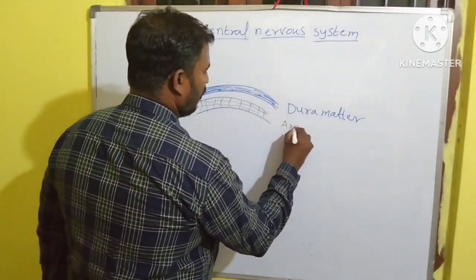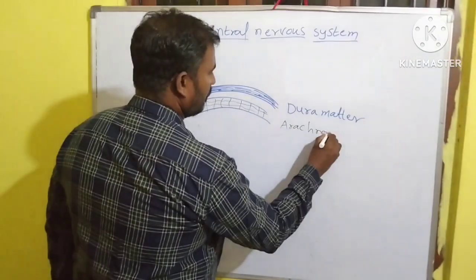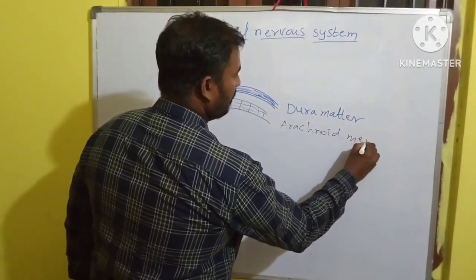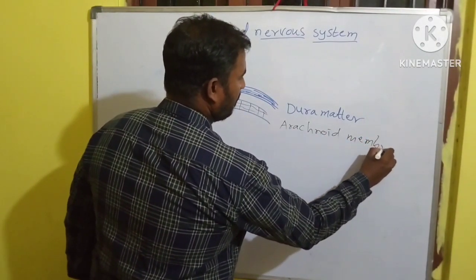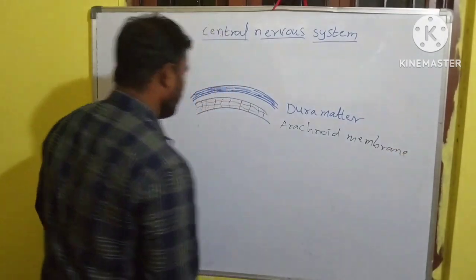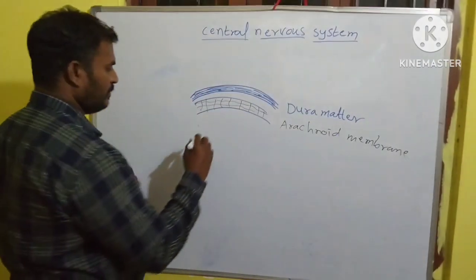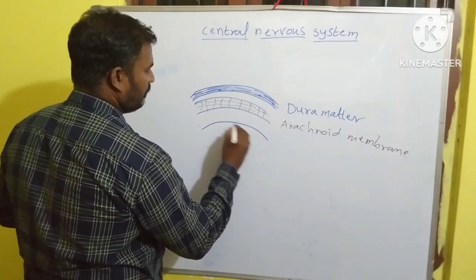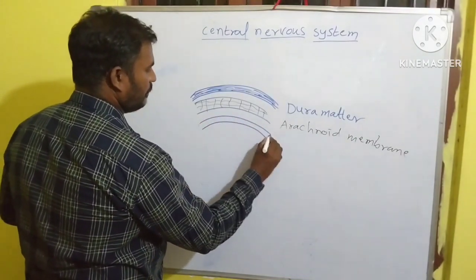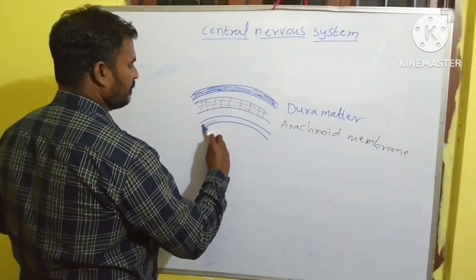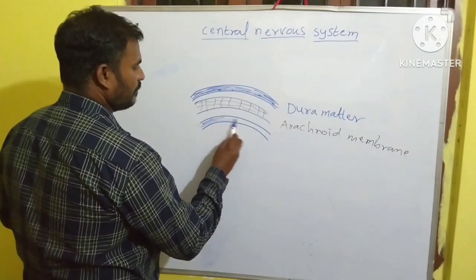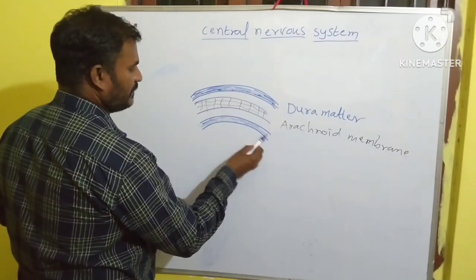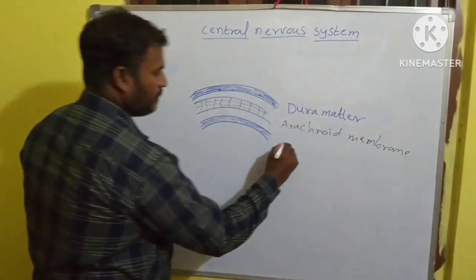This is arachnoid membrane. And the inner layer is called pia mater.